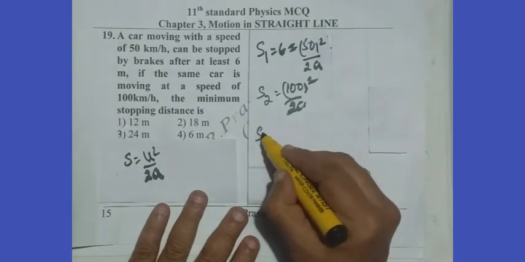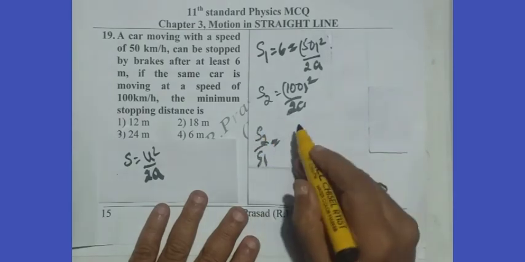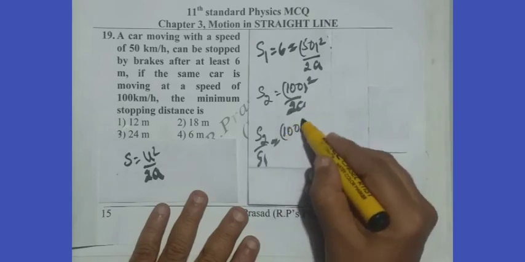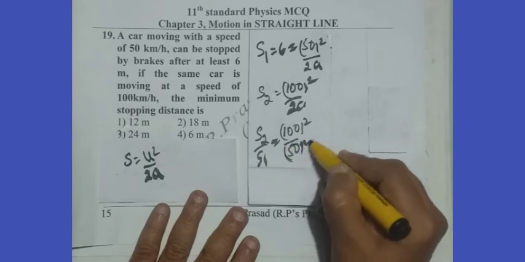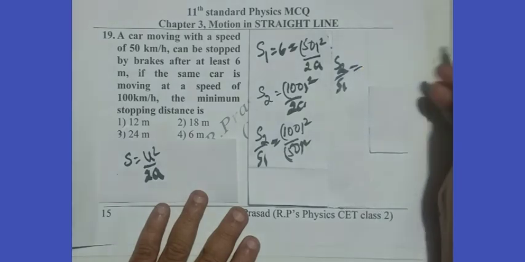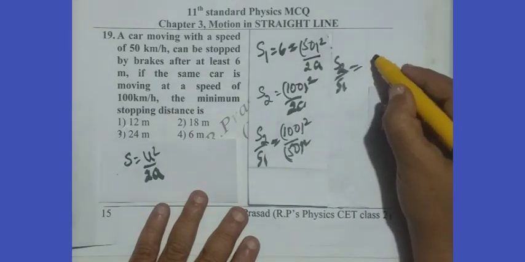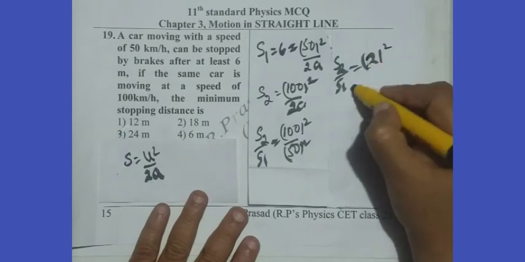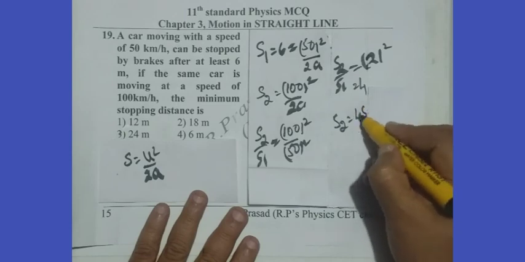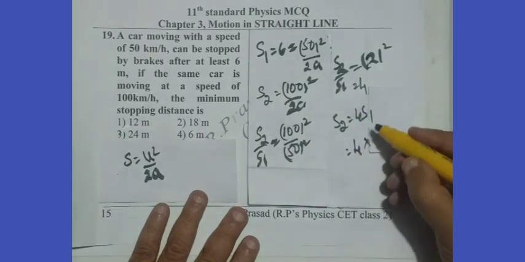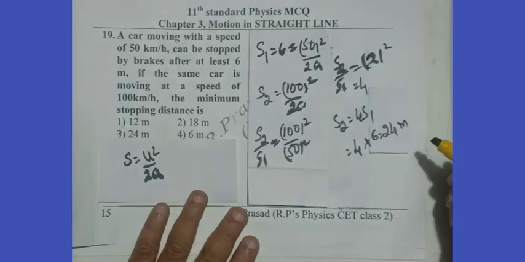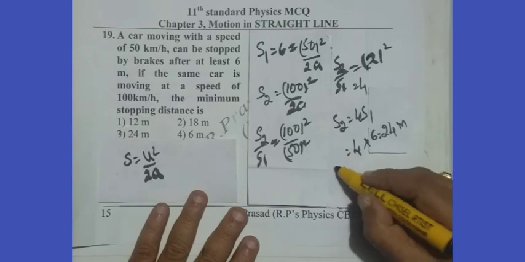Therefore, S2 by S1 is 100 square by 50 square. That means S2 by S1 is 2 square, which is 4. Therefore, S2 is 4 S1, 4 into 6, 24 meters. Therefore, option 3 is correct.